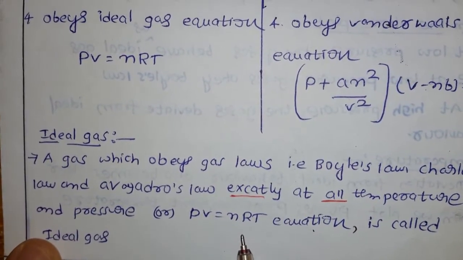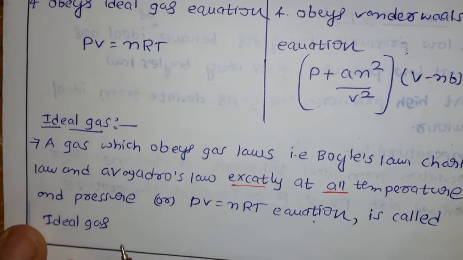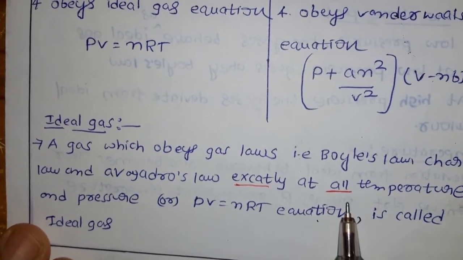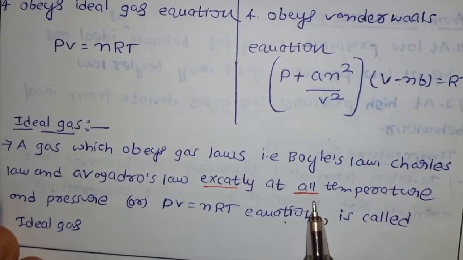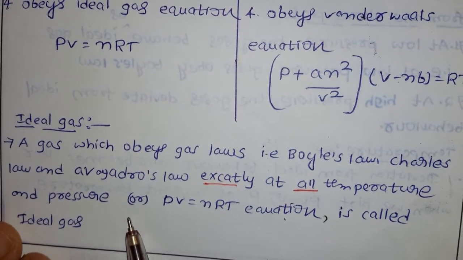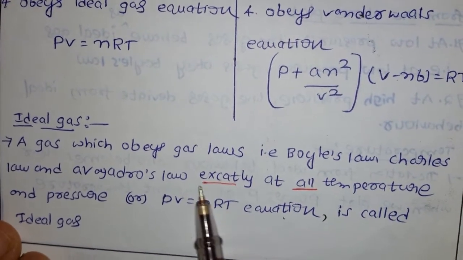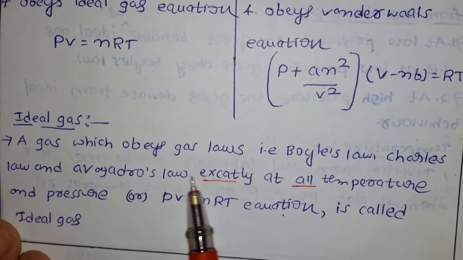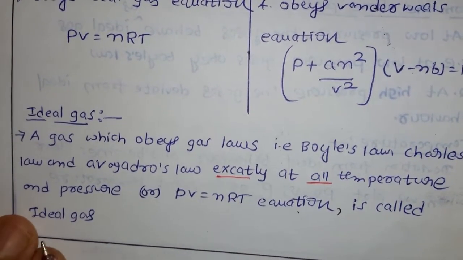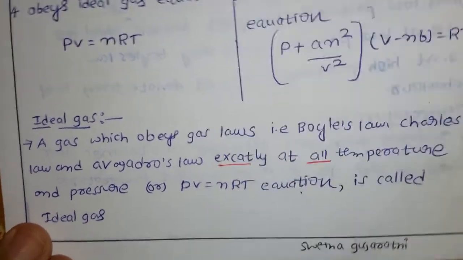If a gas follows the PV = nRT equation, that gas is called an ideal gas.